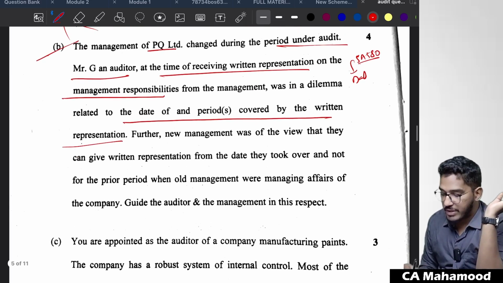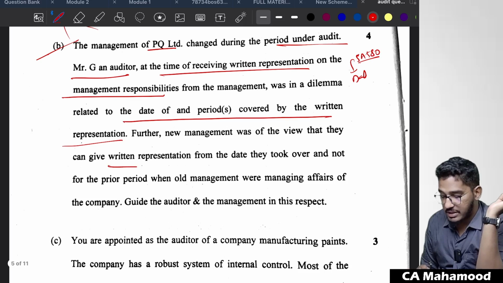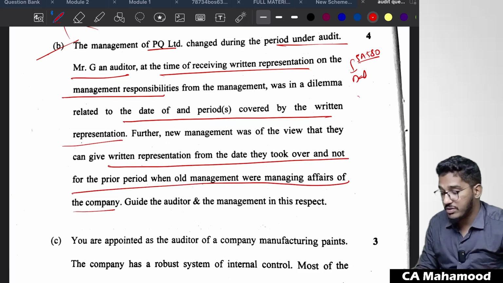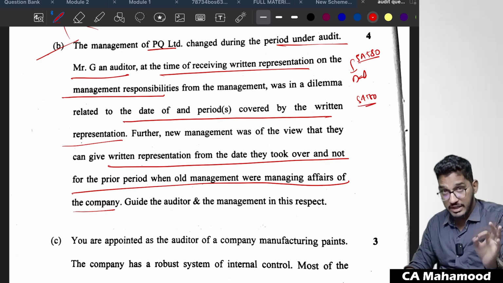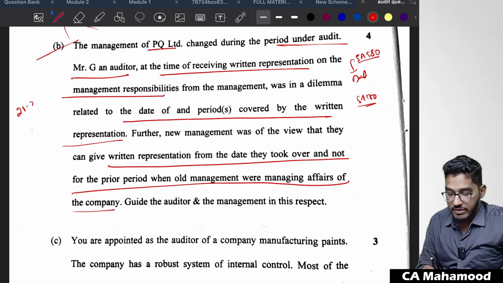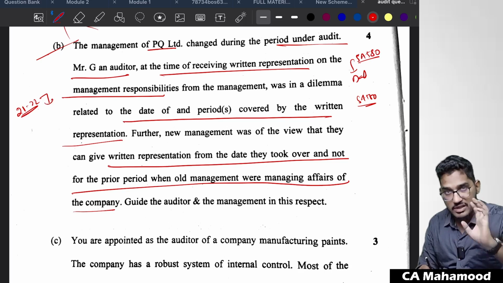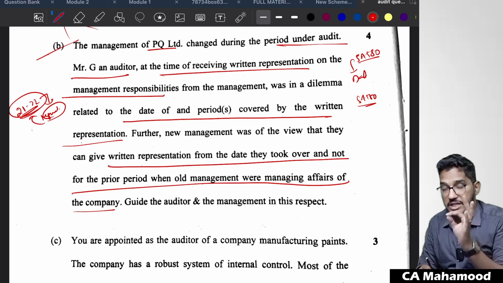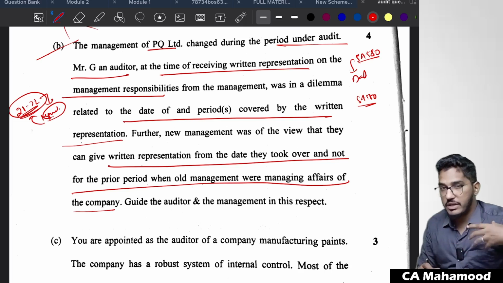The new management was of the view that they can give written representation from the date they took over and not for the prior period when the old management was managing the affairs of the company. No, why? Because SA 580 specifically says the written representation should be for every period covered in the auditor's report. So if you are conducting audit for the year 21-22, whether for this entire year the management was there or the management changed, doesn't matter. Whoever management are there, they are required to give written representations for the entire year.